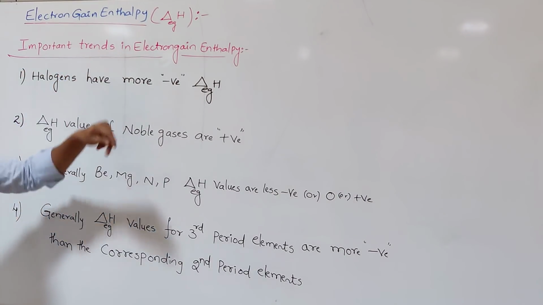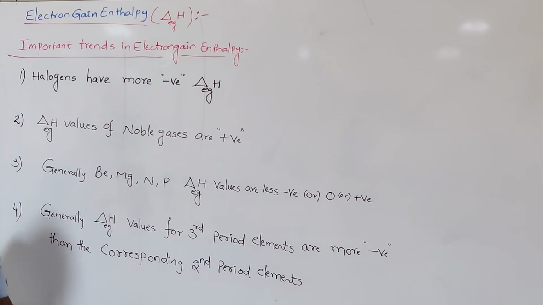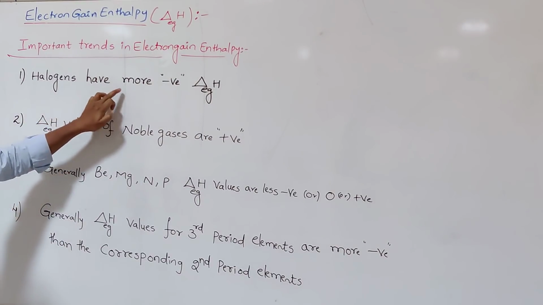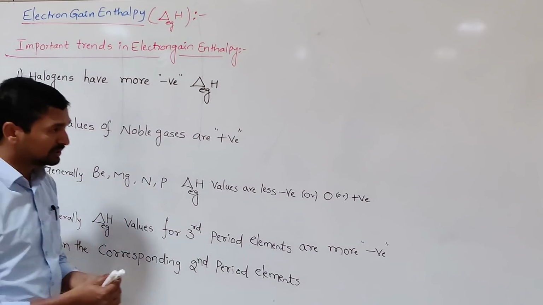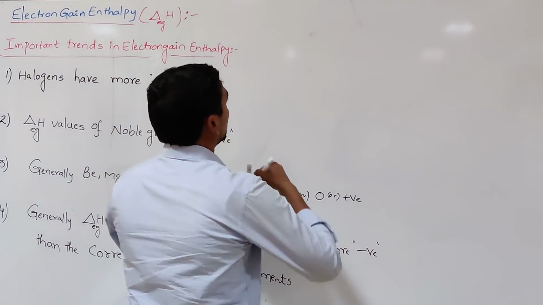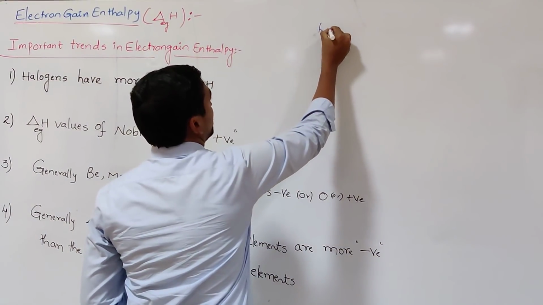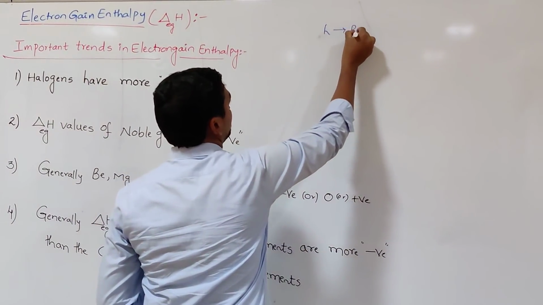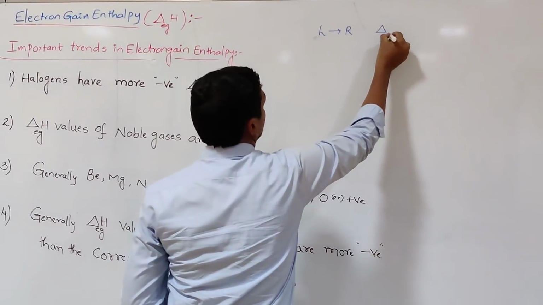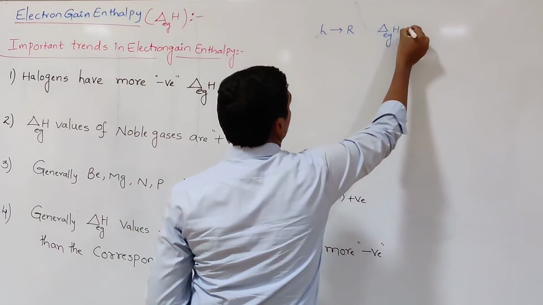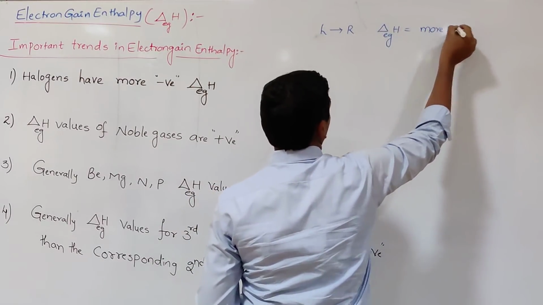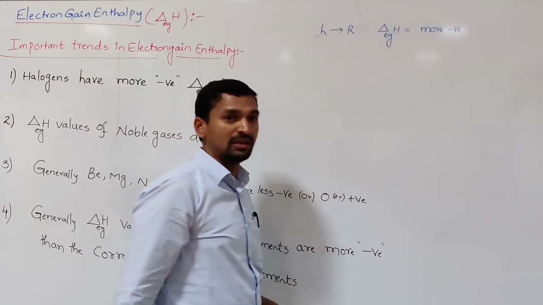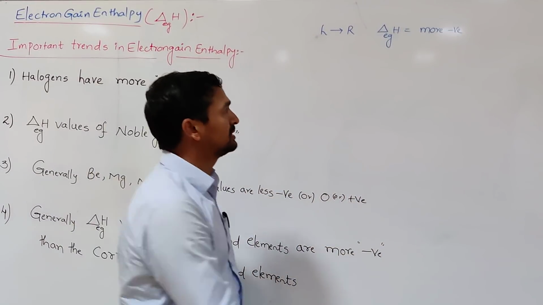Now some important trends in electron gain enthalpy. The first one is that halogens have more negative electron gain enthalpy values. Generally, as we just discussed, as we move from left to right, the electron gain enthalpy values are more negative. Leaving aside the noble gases, what do we get?